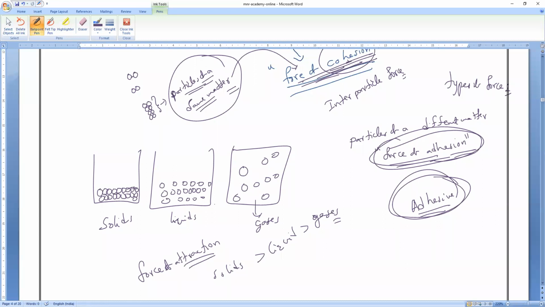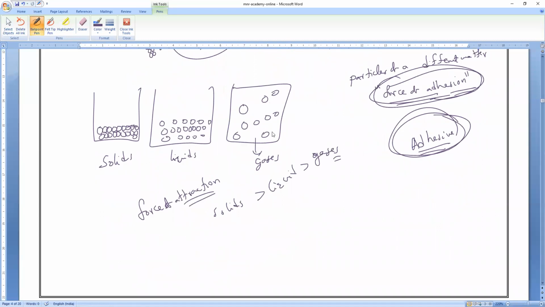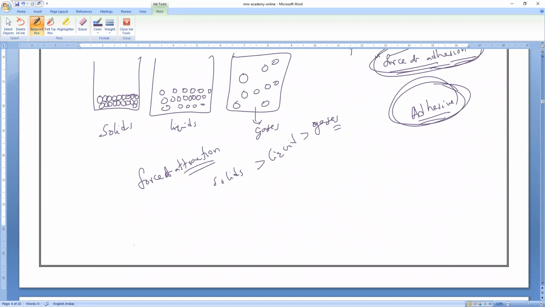But do all solids have the same force of attraction? That is my question. Do all solids have the same force of attraction? No, sir. So that is another thing. Write it: particles of different substances have different force of attraction. This holds only for the same matter, the same particles of the same matter.